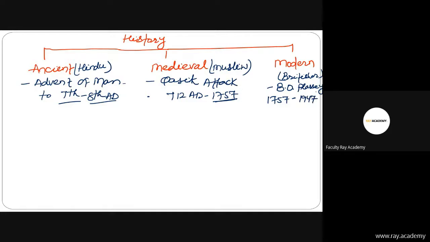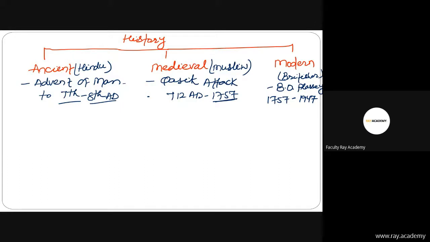So please keep in mind, these are the three types of history based on times. Now we'll cover the different types of history based on the evidence.